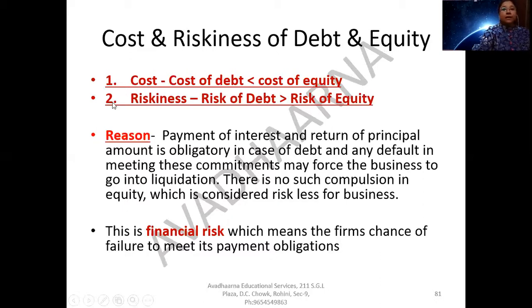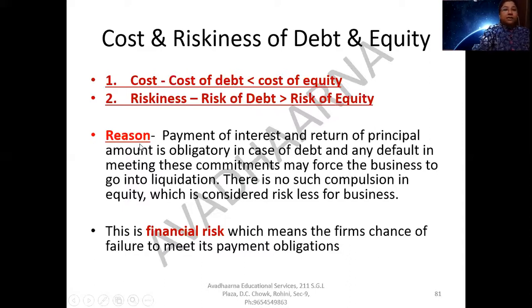Whereas if we compare debt and equity in terms of riskiness, debt is the riskiest source of finance as compared to equity. So the risk of debt is greater than the risk of raising funds through equity.